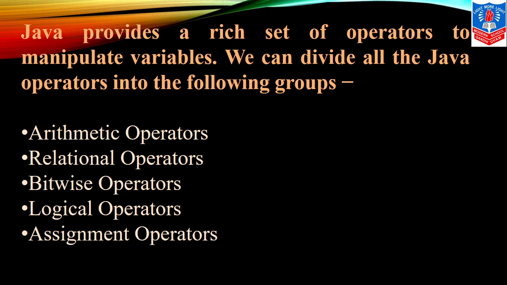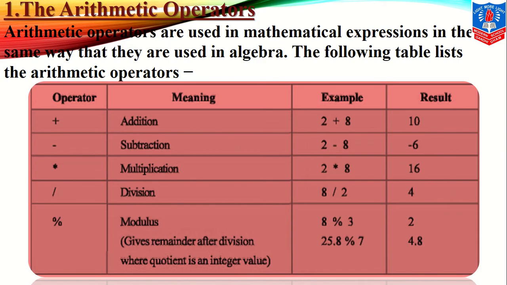Now we go to operators in Java. Java provides a rich set of operators to manipulate variables. We can divide all Java operators into the following groups: arithmetic operators, relational operators, bitwise operators, logical operators and assignment operators. First we will see arithmetic, children. You are all aware of the arithmetic operators: plus, minus, multiplication, division. Then last comes a sign that looks like the percent sign, but it is modulus.